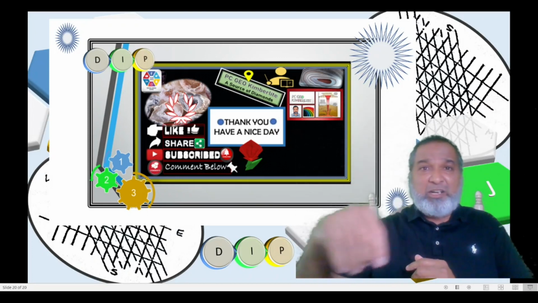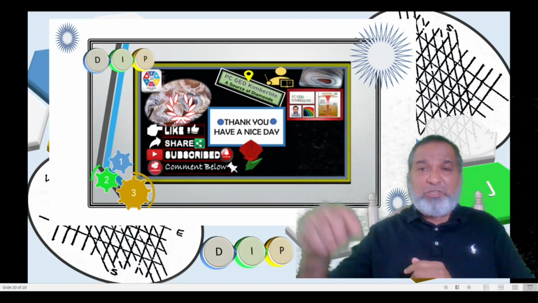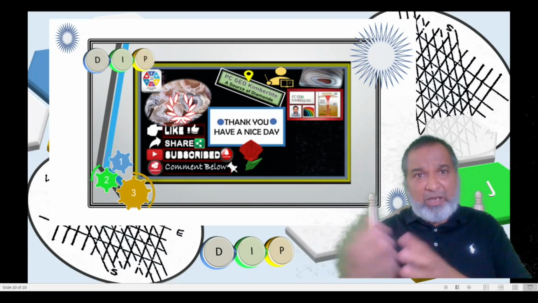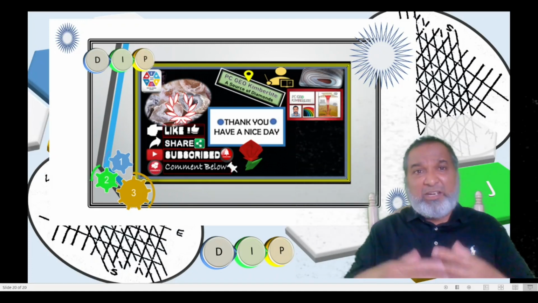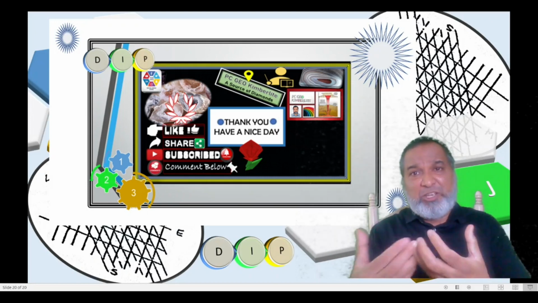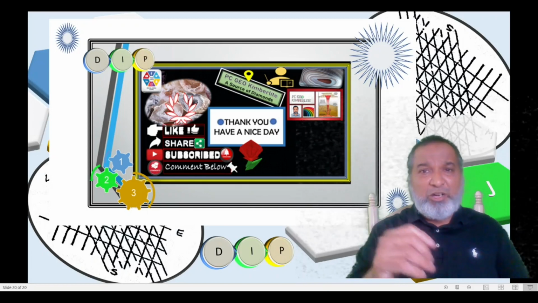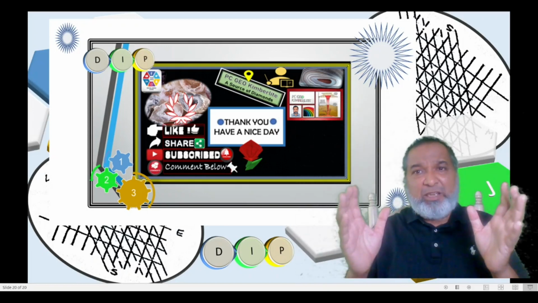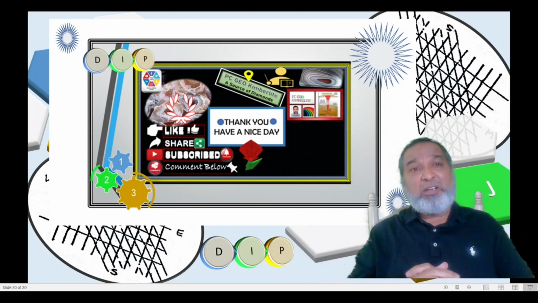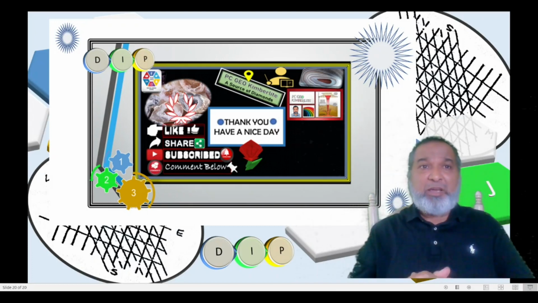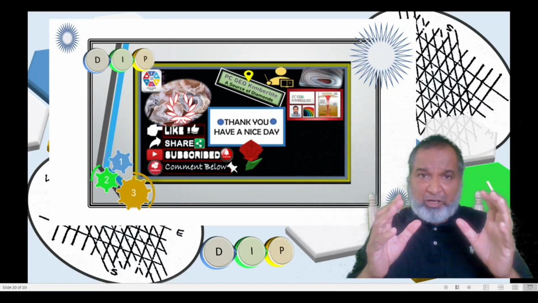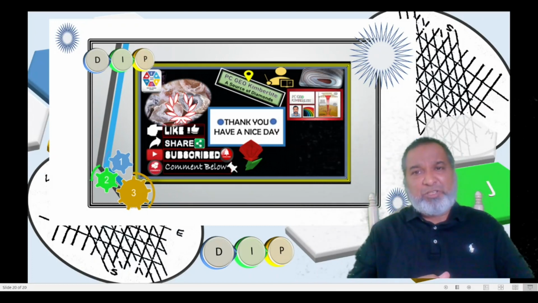At that time, define joint and terms associated with joint will be 10 marks, or define joints, describe the geometrical classification of joints, add a note on columnar joint or sheeting joint. This will be asked for 10 marks. So you have to prepare this particular topic for your semester examination.